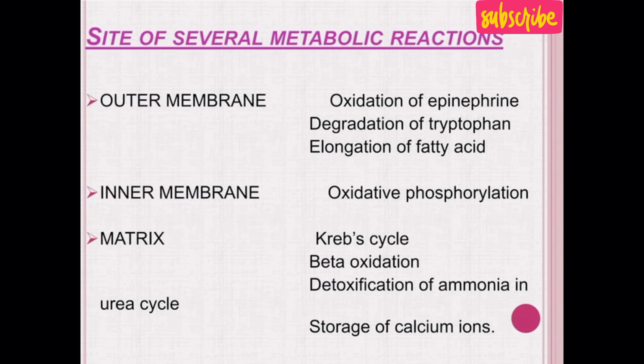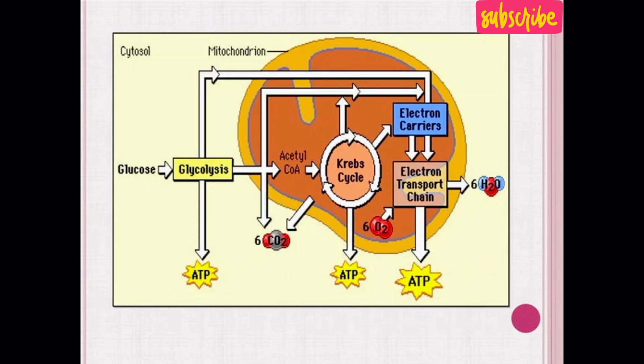Sites of several metabolic reactions: outer membrane, oxidation of epinephrine, degradation of tryptophan, elongation of fatty acids take place in the outer membrane. Oxidative phosphorylation takes place in the inner membrane. Krebs cycle, beta oxidation, detoxification of ammonia, as well as electron transport chain take place within the matrix. Detoxification of ammonia and urea cycle take place in the matrix, and it also stores calcium ions.